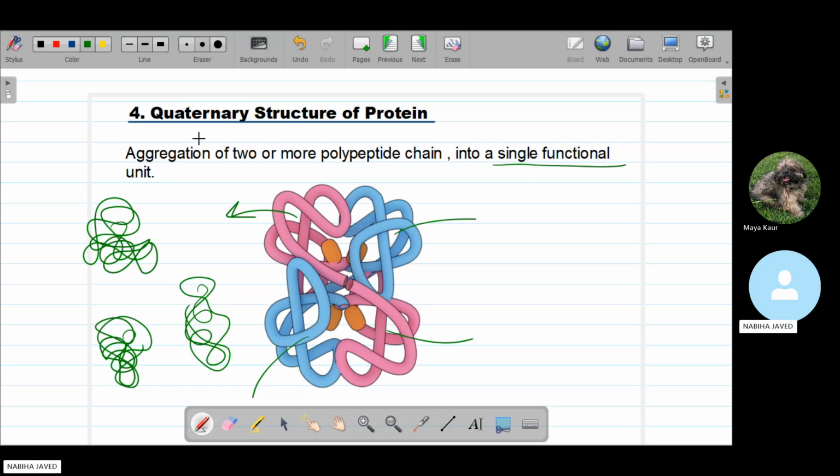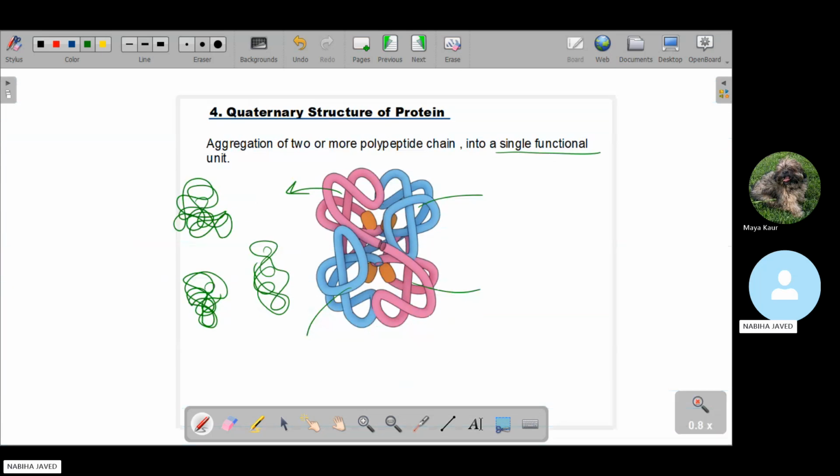In the quaternary structure of protein, the same bondings are present: the hydrogen bonding, peptide bonds, disulfide bridges, ionic bond, van der Waals forces. These same bondings are also present in the quaternary structure, but the difference is that a number of tertiary structures of proteins combine into a single unit, and they form the quaternary structure of protein. So this is all about the levels of protein organization. The first one is the primary, the second is the secondary, the third is the tertiary, and the fourth one is the quaternary. So is everything clear to you?